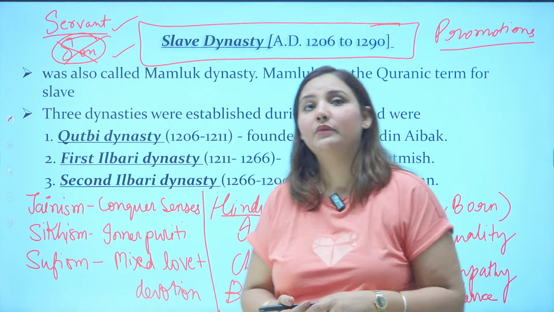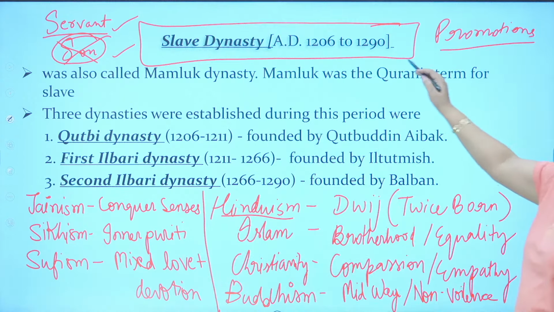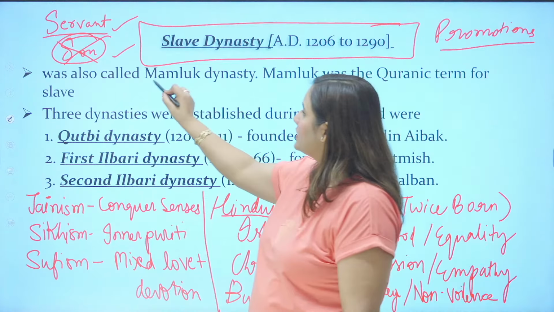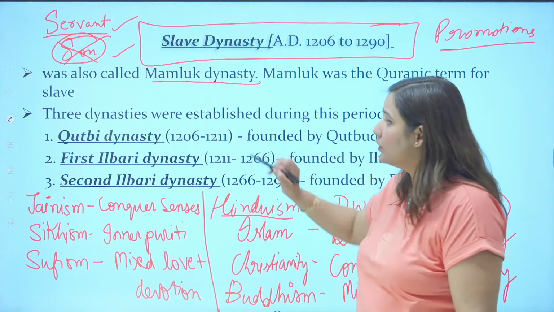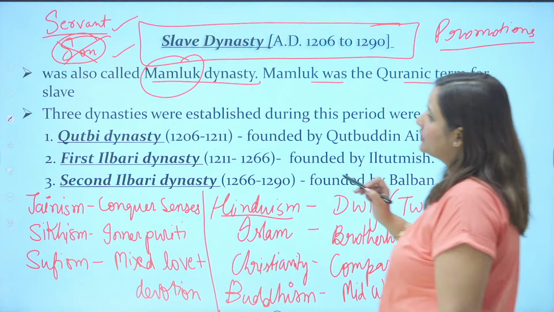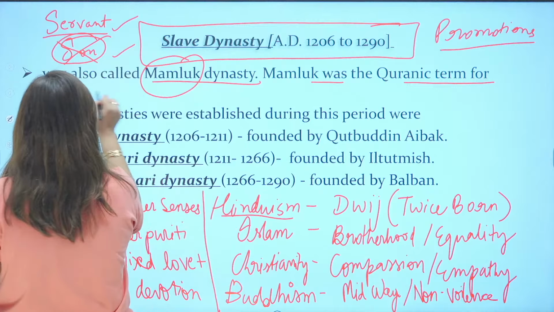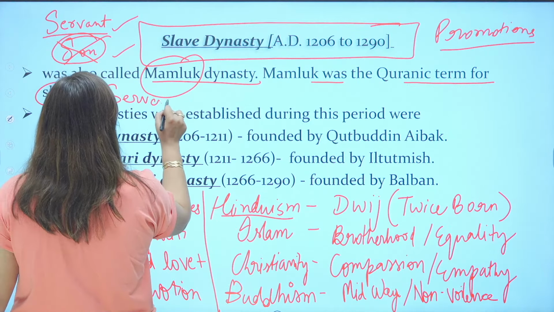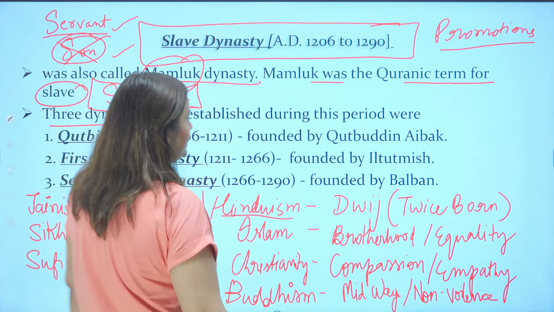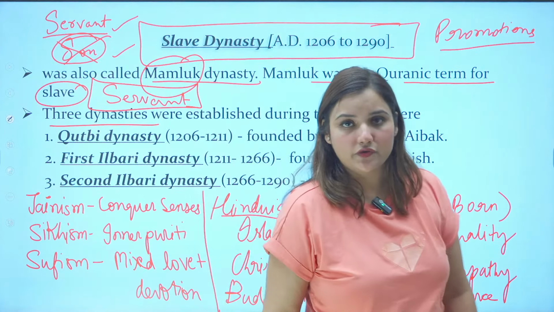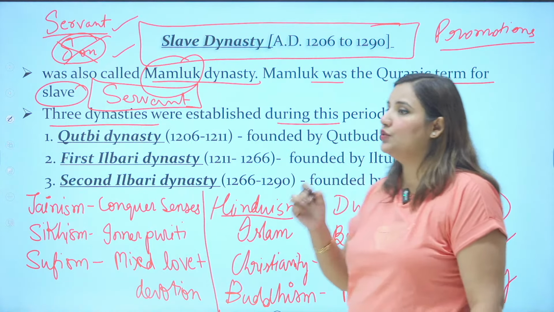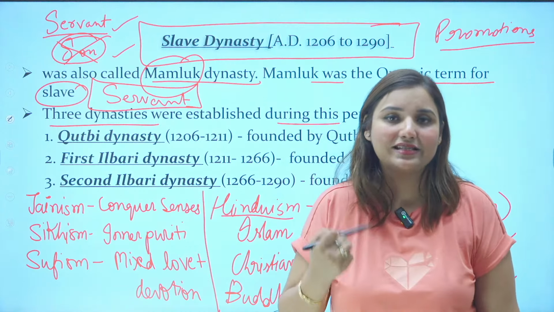Right? So ultimately, the slave dynasty, which is from 1206 to 1290, is also known as the Mamluk dynasty. What is the Mamluk term? Mamluk is a Quranic term. Mamluk means slave or servant. The slave dynasty is further divided into three dynasties. Three different families used to rule in the slave dynasty.